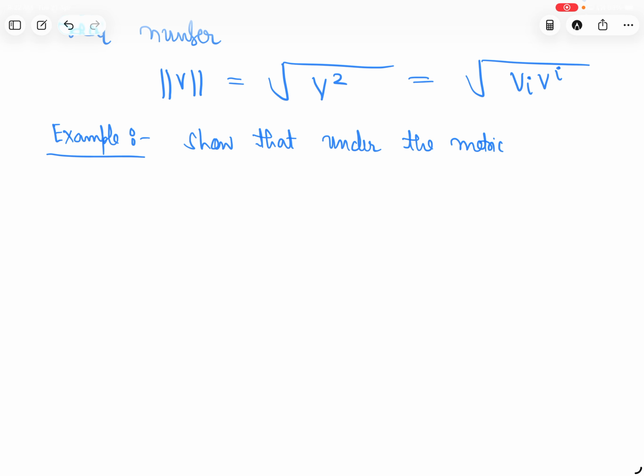u^i = 3/5, 4/5 x1, and v^i = -4/5, 3/5 x1, okay, are orthogonal.